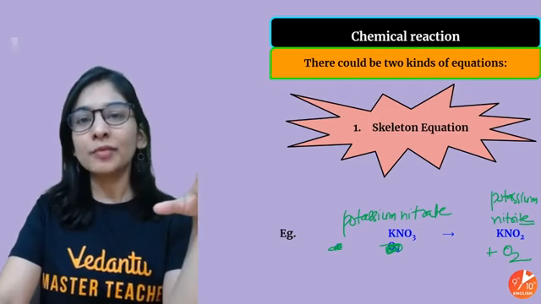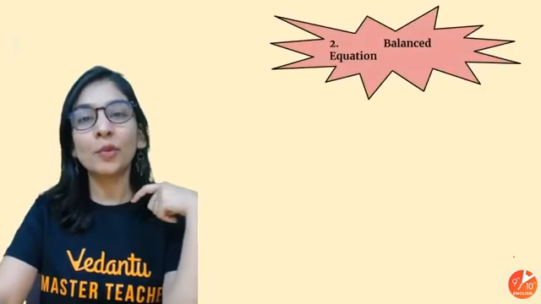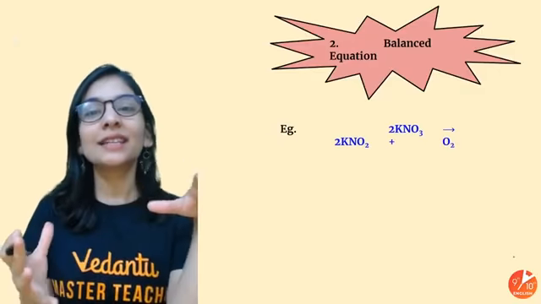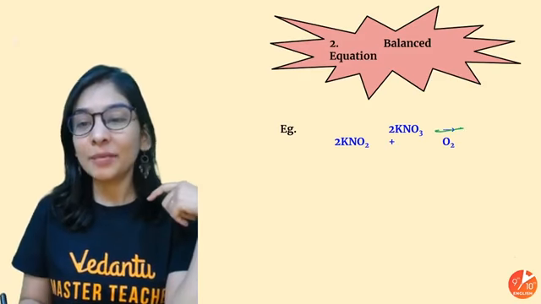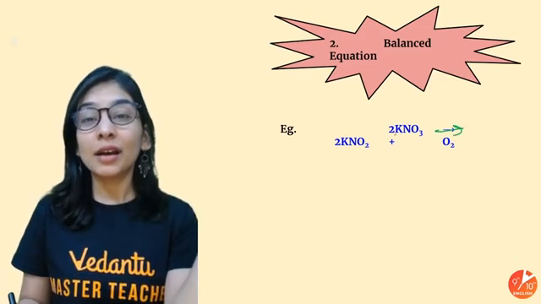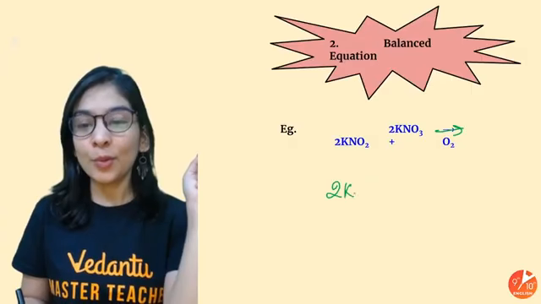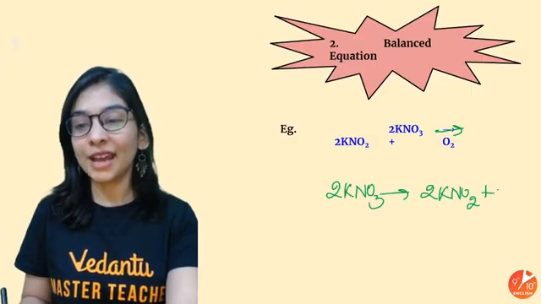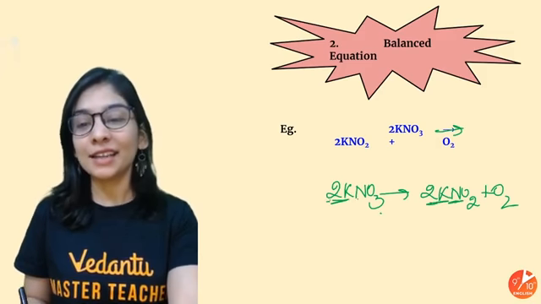Means I'm not very much sure that the number of atoms are equal on both the sides. And there is one more way, that's a better way, that's the balanced chemical equation. Writing the chemical equation in what way? A balanced way. Balanced way means I'll make sure that I see the number of atoms equal on the reactant and product side. So when I take 2 potassium nitrate and write 2 potassium nitrite with oxygen, the number of potassium, the number of oxygen, the number of nitrogen, everything is same.